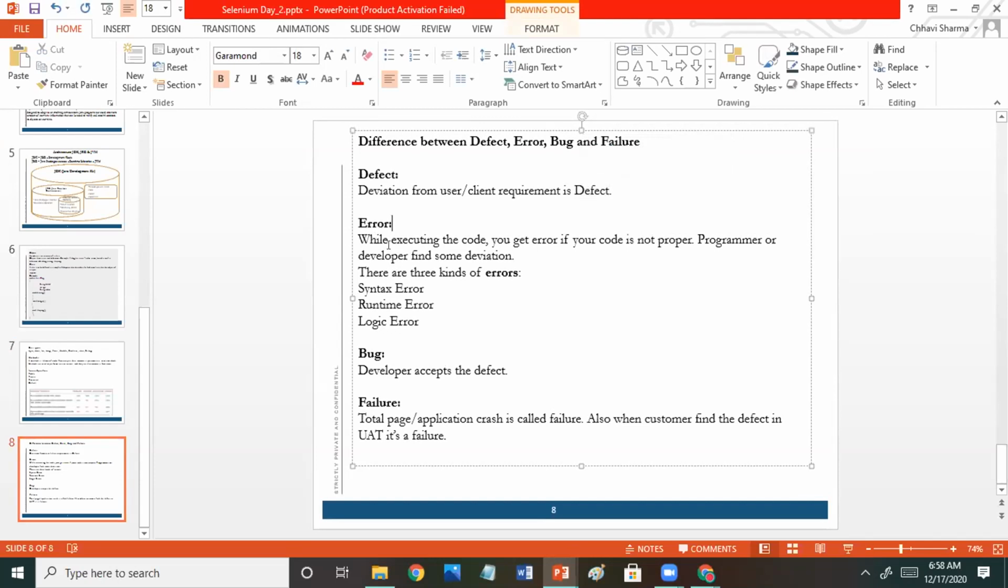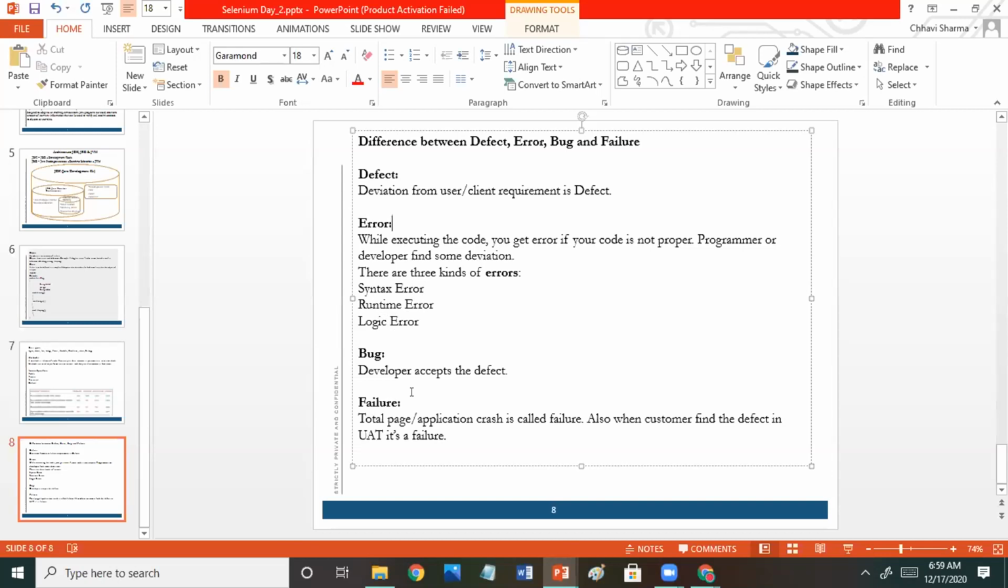Error: while executing the code, you get an error in your code. If your code is not proper, then it will not execute and it will give you some error. The programmer or developer finds some deviation, and that is called an error. There are syntax errors, runtime errors, and logical errors. These are all different types of errors which you can find while executing your code.